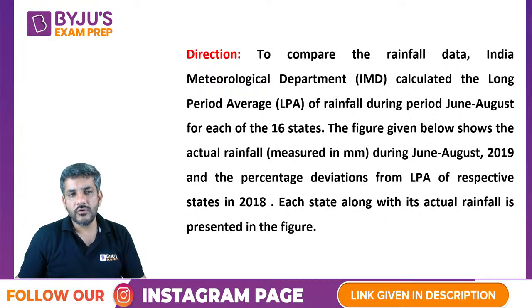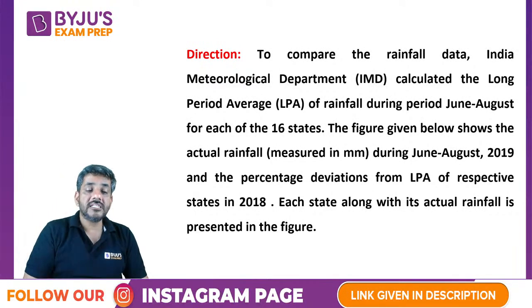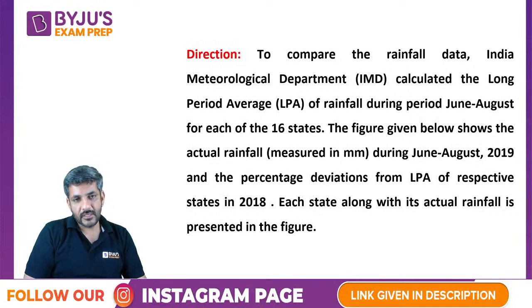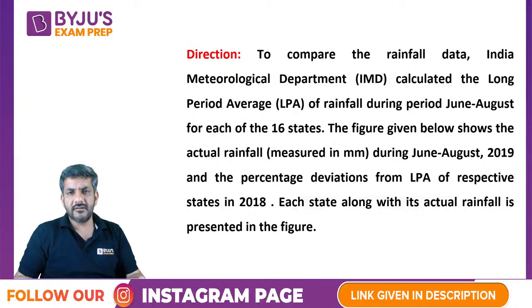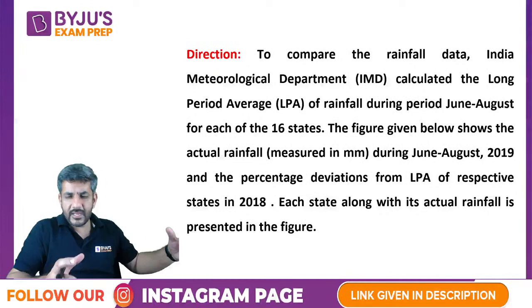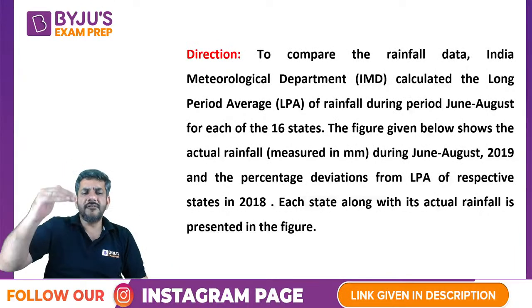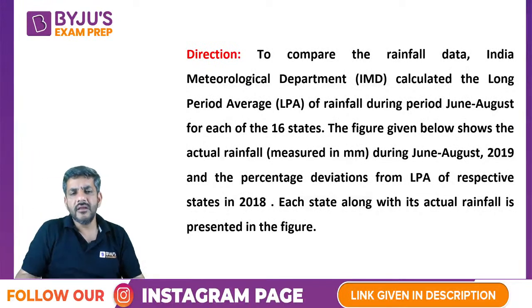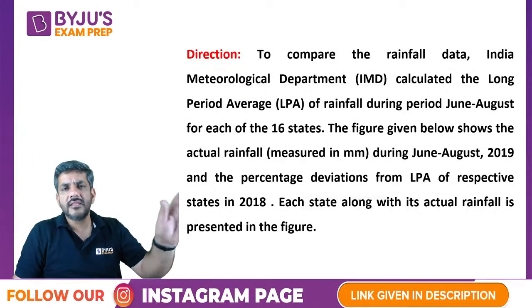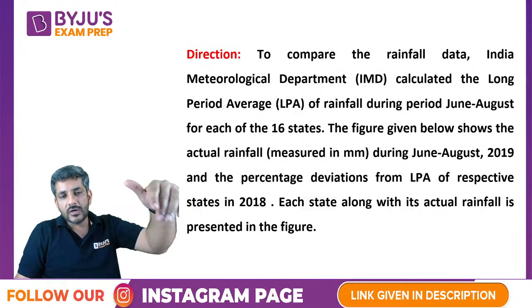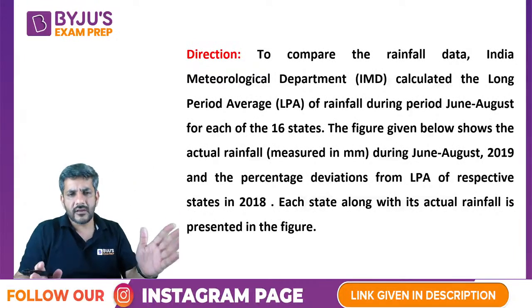He has already told you, long period average of the respective states in 2018. So long period average, the name itself tells you कि उन्होंने एक बहुत लंबा सा पीरियड लेके उसकी एवरेज निकाली होगी. Something like कि last 50 years, 60 years, 100 years में what is the average rainfall in the period of June to August and what is happening this year, so that they can compare those, right?